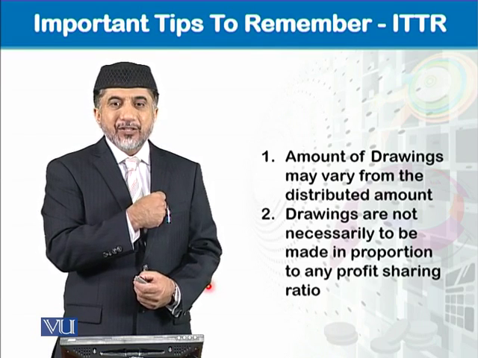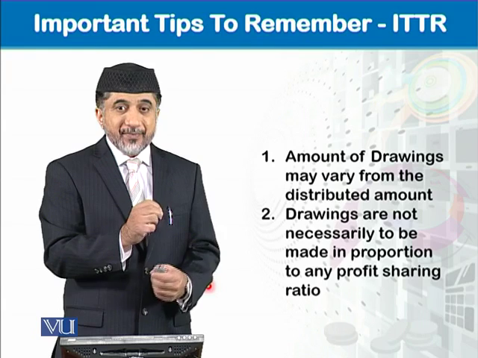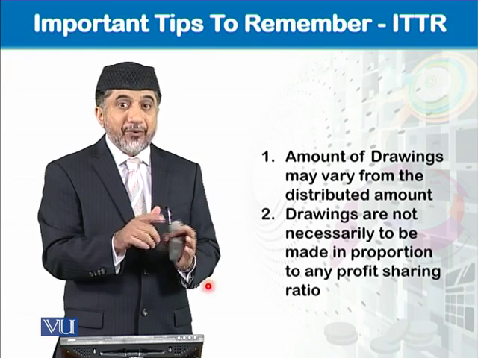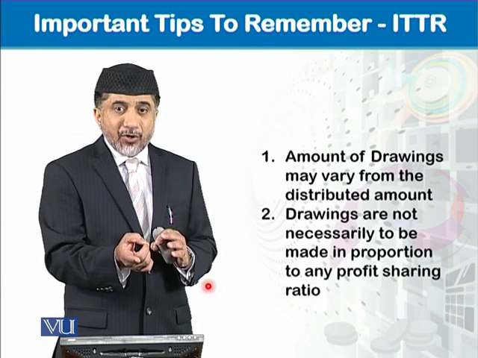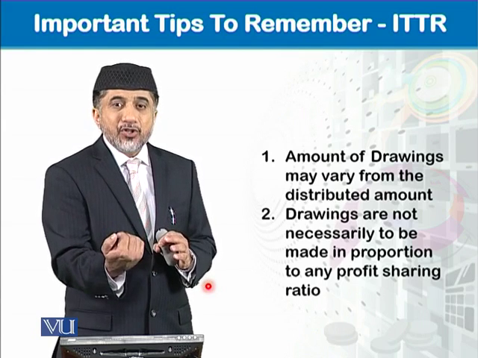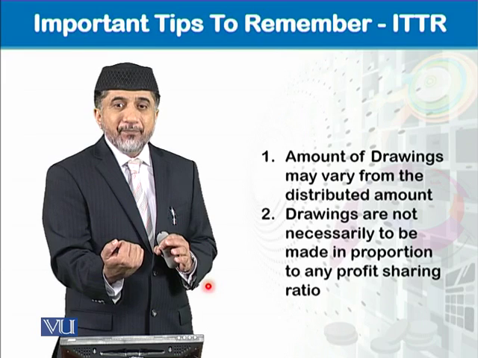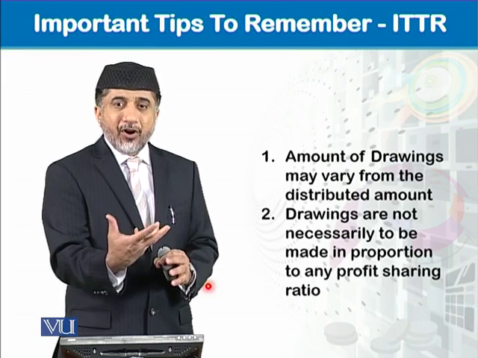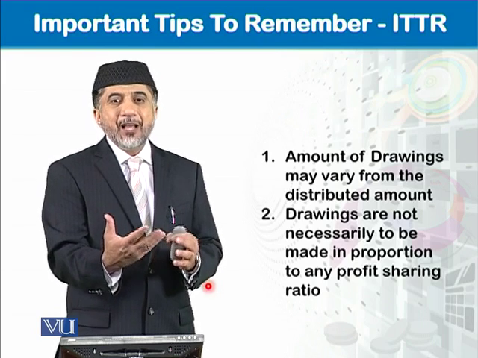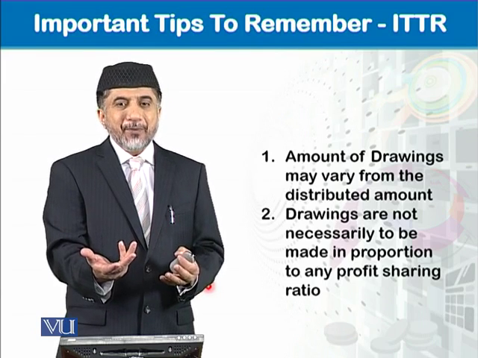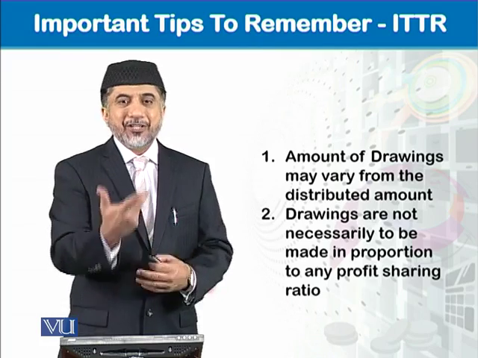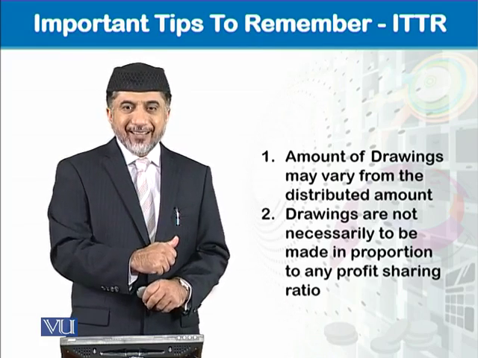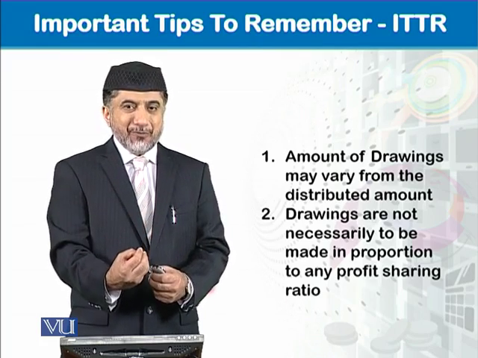Okay? So if it is decided that whatsoever was credited in their account in terms of the distribution of goodwill premium is to be withdrawn, the same amount will be debited to their capital account and will be credited to the cash account, in fact, or the bank account. Okay? So this is the important tip in this module. Thank you.